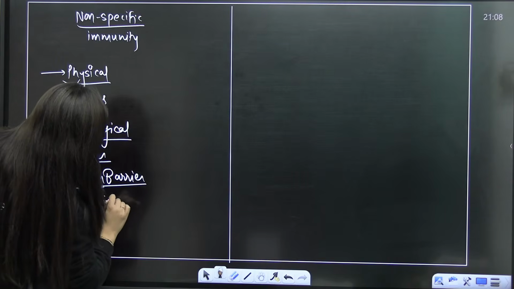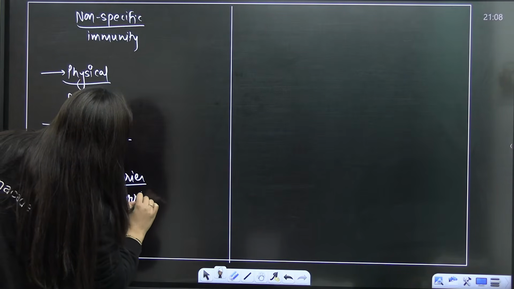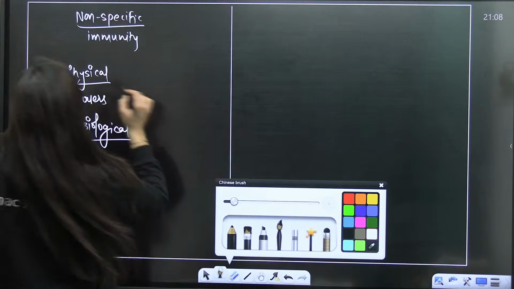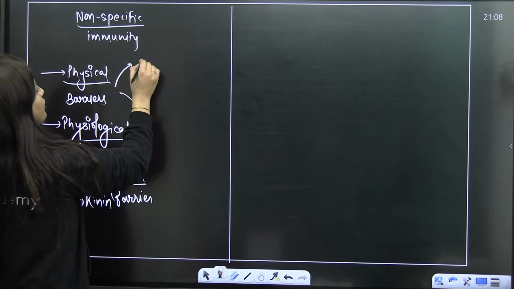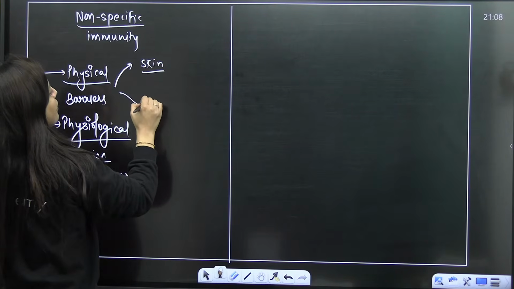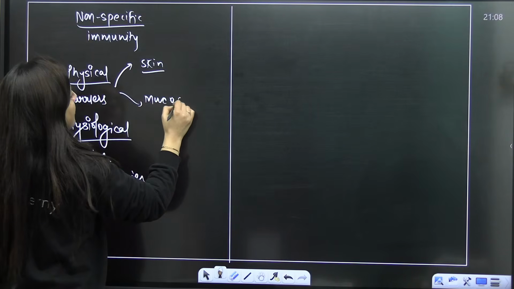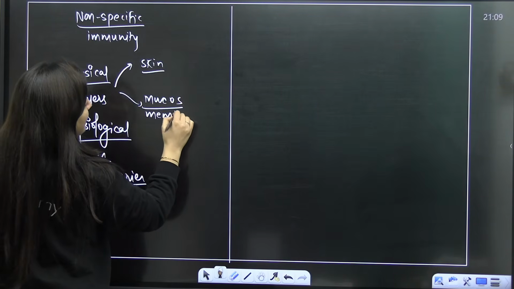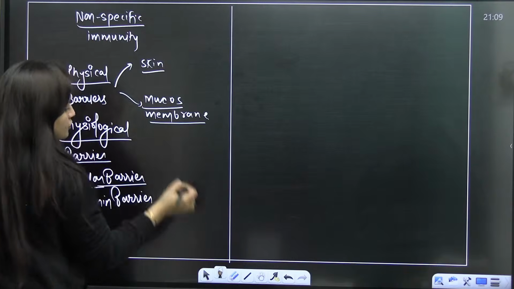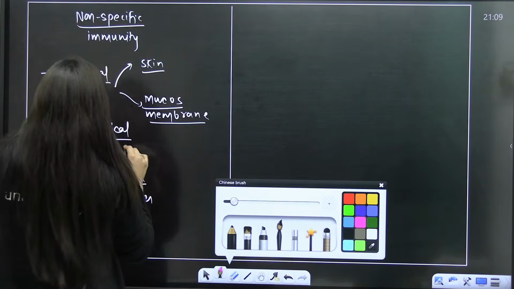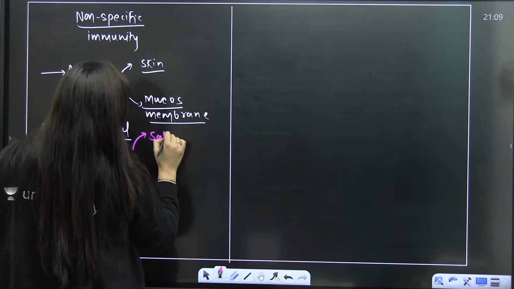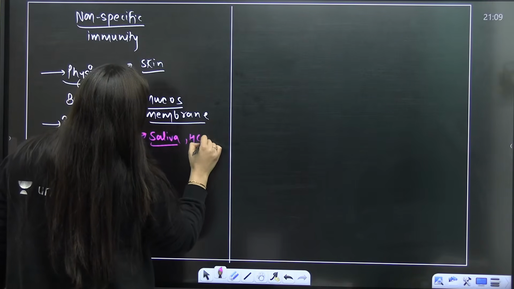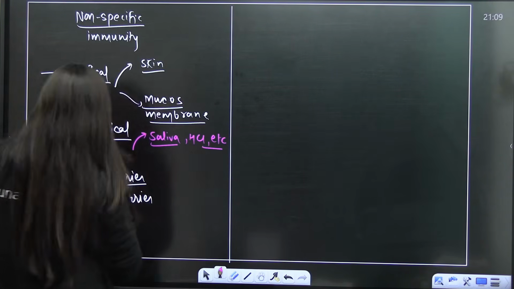So this is something that we will discuss. Are you getting my point? In physical barriers, you'll be talking about the skin and the mucous membranes, which are lining our different systems. In physiological barriers, you are going to talk about the body secretions. We'll talk about saliva, HCl, etc.